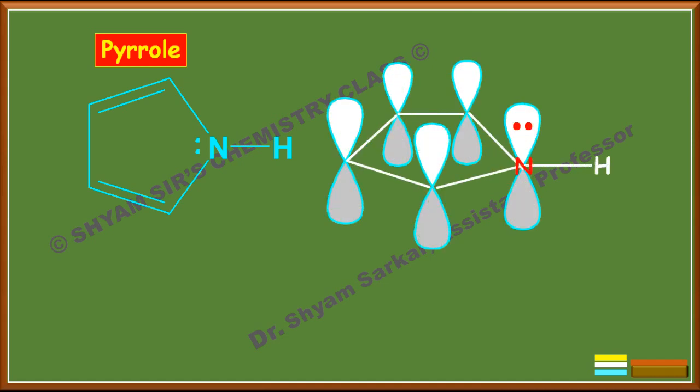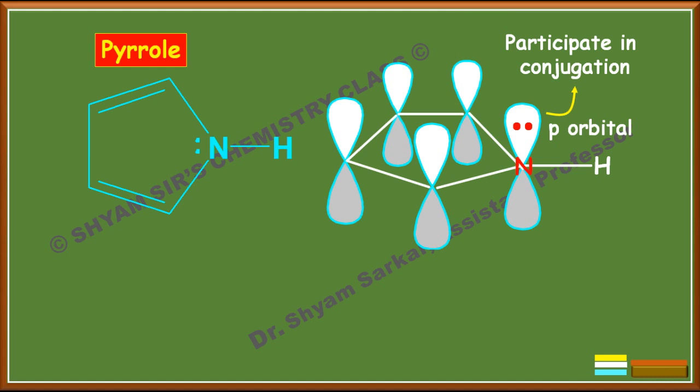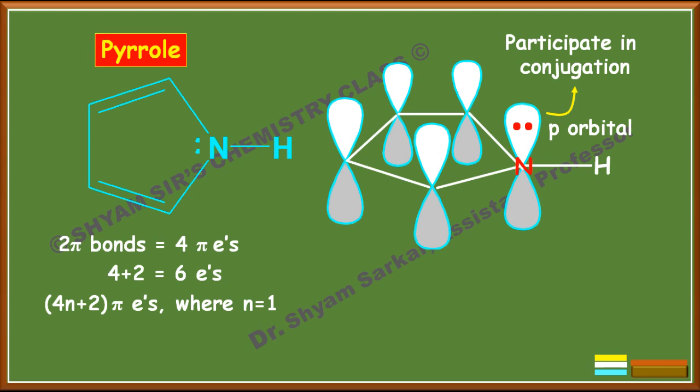If you see the orbital diagram of this, you can see the lone pair of nitrogen is in the p orbital of the nitrogen atom. Okay, so this lone pair can easily conjugate with the nearest p orbitals of the carbon atoms. So this can participate in the conjugation. That's why we shall count this lone pair of electrons on the nitrogen atom. If you count that, we will have a total of 6 electrons. Okay, so 6 electrons means it is matching with the 4n plus 2 pi electron system where n equal to 1. So this compound is aromatic in nature.